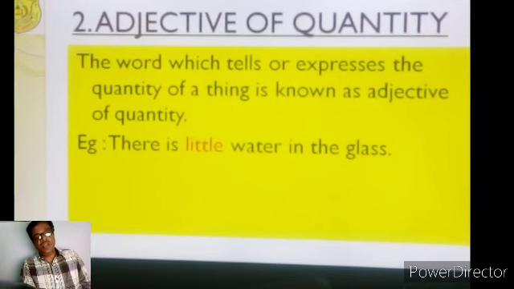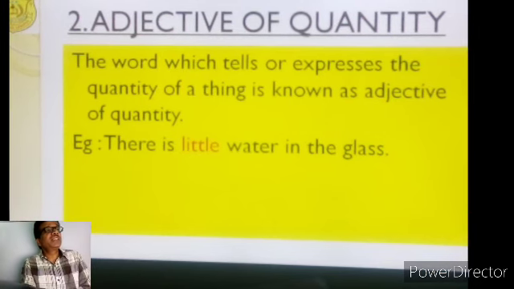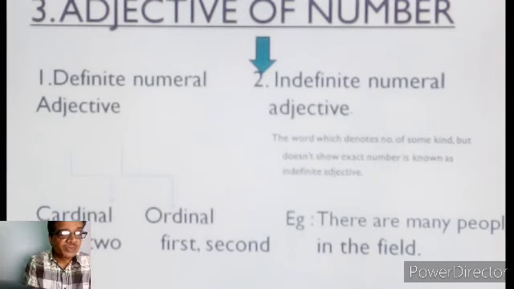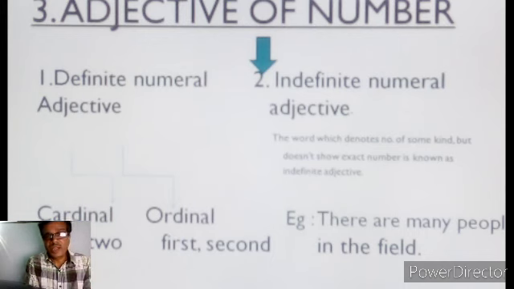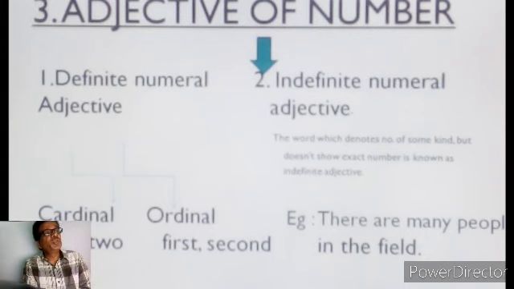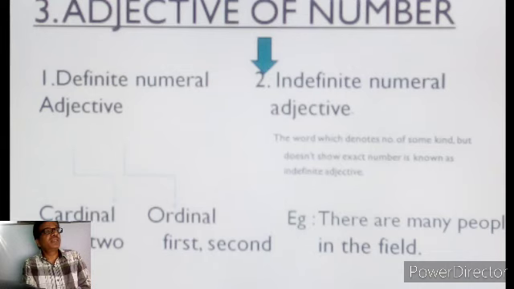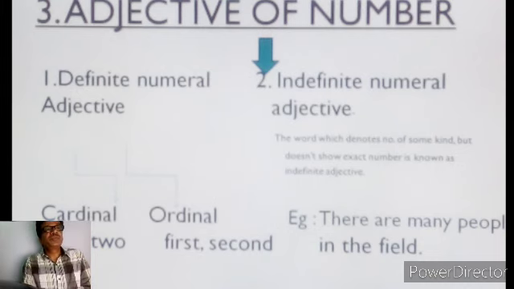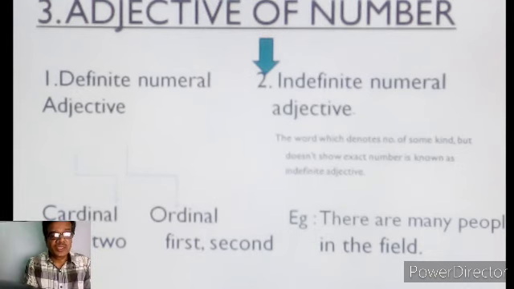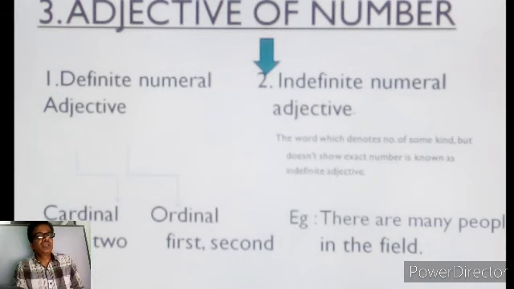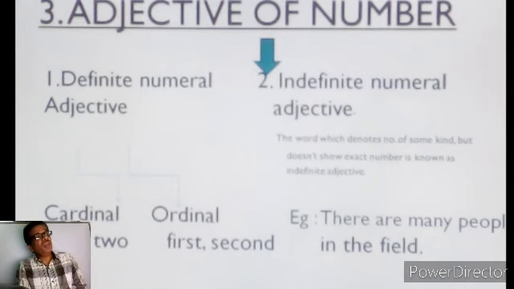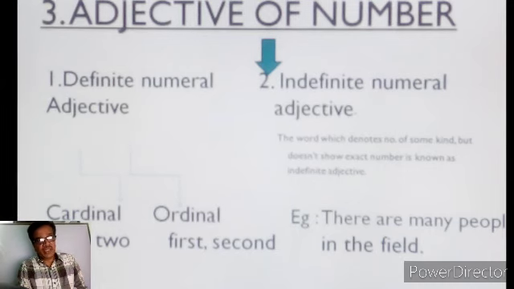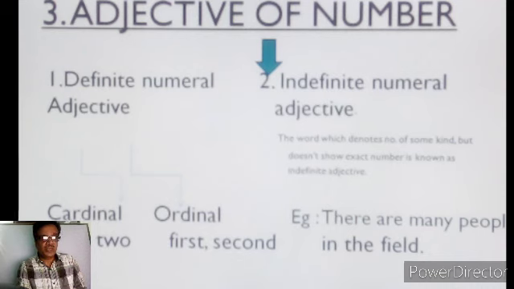After knowing this, we have to know what is adjective of number. The third one is adjective of number. And adjective of number has been divided into 2 kinds. First is the definite numeral adjective, and second is the indefinite numeral adjective. We have to also know what is definite numeral adjective and what is indefinite numeral adjective.